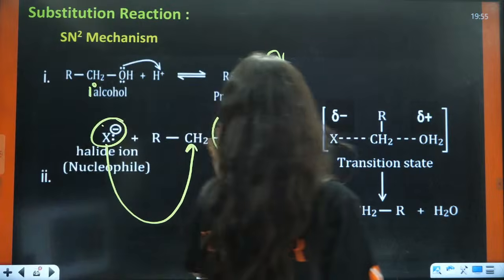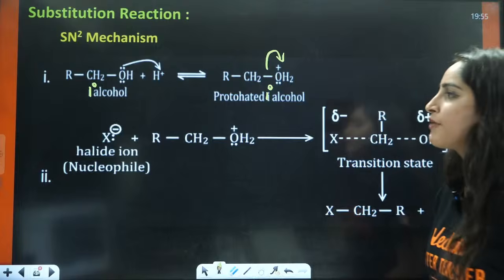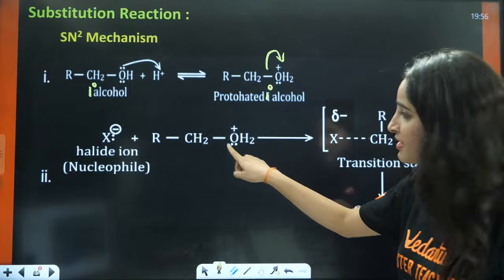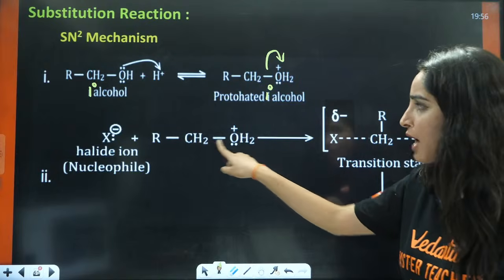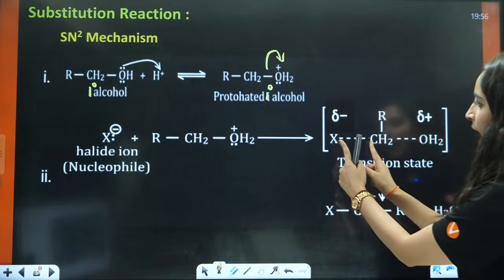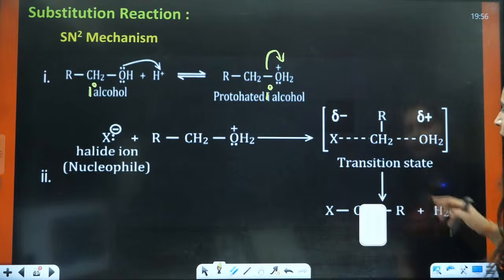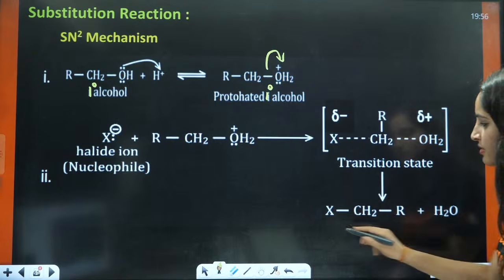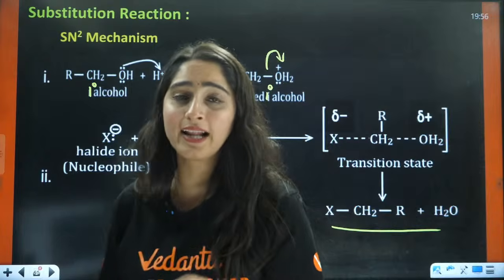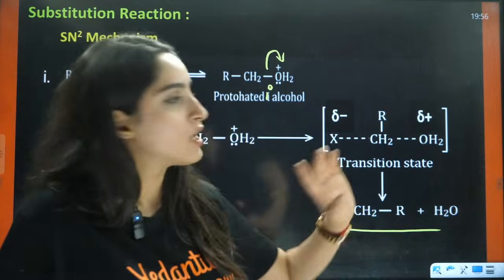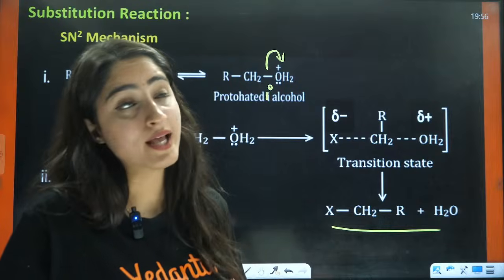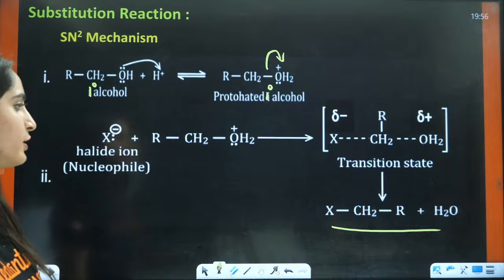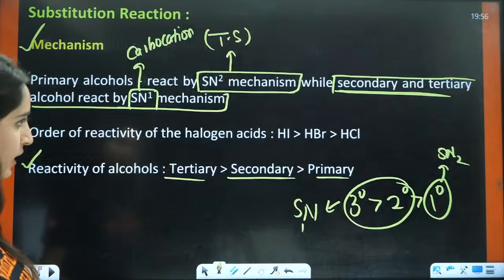So in between there will be the formation of a transition state where this X negative is attacking this carbon and the OH2 is leaving, breaking the bond between carbon and oxygen. So here you are breaking the bond and here you are making the bond. After that, this bond will break and hence you will have the formation of RCH2X, the alkyl halide. This is one step, so this will be the SN2 mechanism, right? Okay, yes.